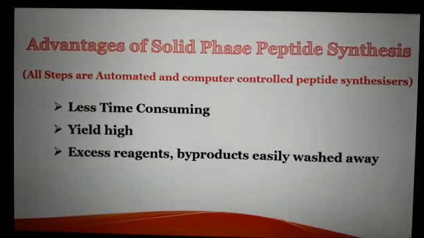Advantages of solid support peptide synthesis. All these steps are automated and computer controlled peptide synthesizers are available. So this process is less time consuming, very convenient, and yield obtained is very high as compared to classical synthesis, and excess of reagents and byproducts are easily washed away because polypeptide chain is supported over the solid support. So with this, our peptides are completed with the short revision. So thank you.